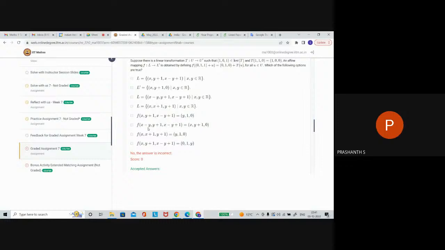Sir, it should be a linear transformation and satisfy that L should belong to L prime. That map should be L to L prime.